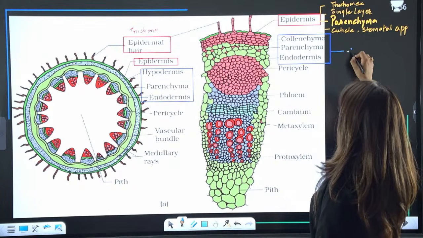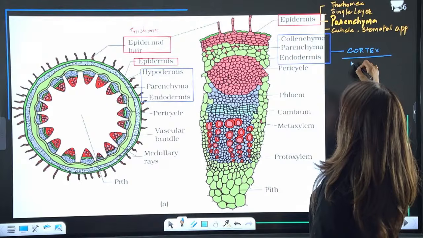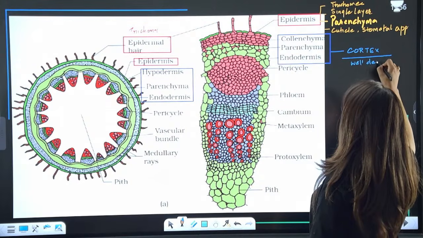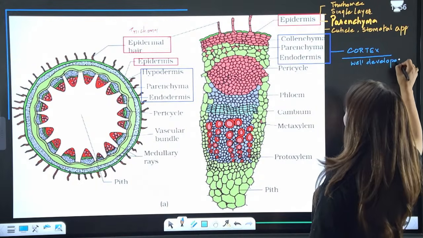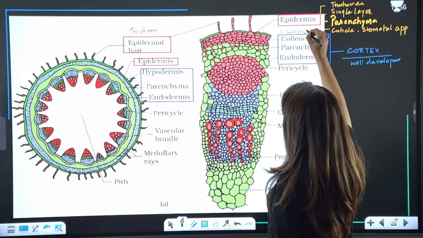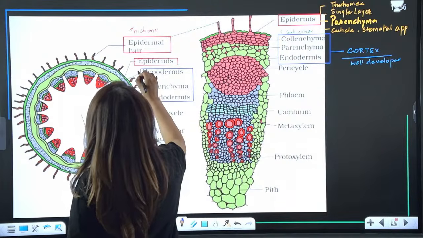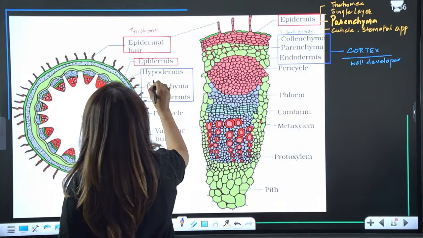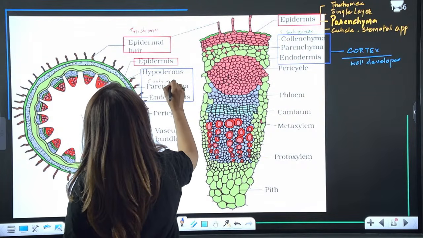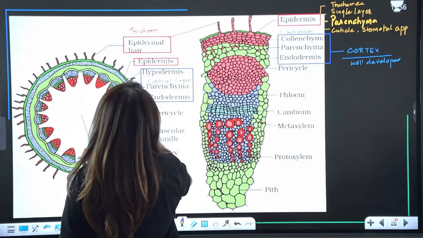This forms the cortex, which is well differentiated and well developed. So there are three subzones. Number 1, hypodermis. Second, we call it cortical layers. And the third, as the name suggests, is endodermis.